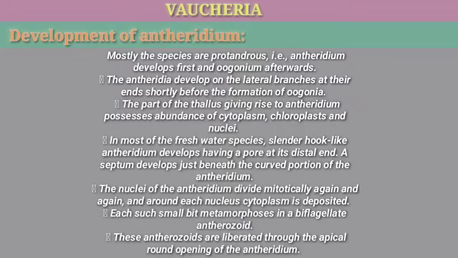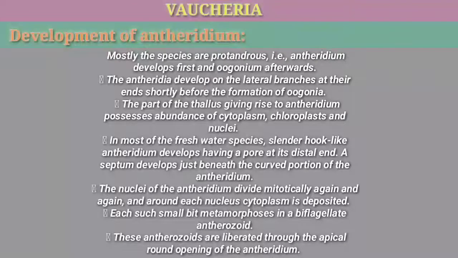Development of antheridium. Mostly the species are protandrous, i.e., antheridium develops first and oogonium afterwards. The antheridia develop on the lateral branches at their ends shortly before the formation of oogonia. The part of the thallus giving rise to antheridium possesses abundance of cytoplasm, chloroplasts and nuclei. In most of the freshwater species, a slender hook-like antheridium develops having a pore at its distal end.